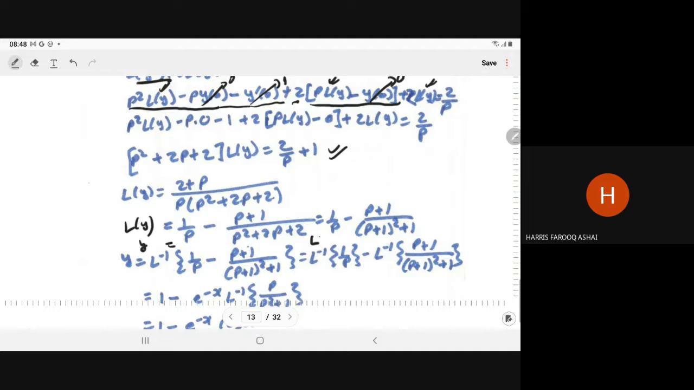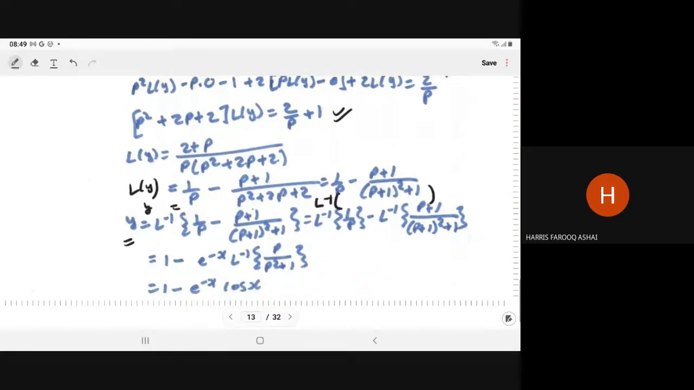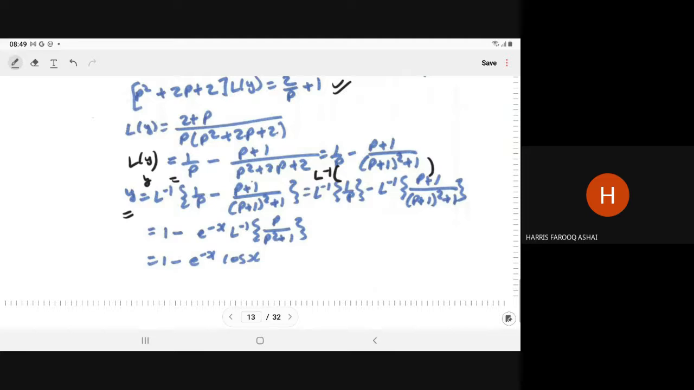Y is the Laplace inverse of this function. So here we have written that y, the solution of the differential equation, is Laplace inverse of 1 upon p minus p plus 1 upon p plus 1 whole square plus 1. Since Laplace inverse follows the linear property, this can be written as Laplace inverse of 1 upon p minus Laplace inverse of p plus 1 upon p plus 1 whole square plus 1.